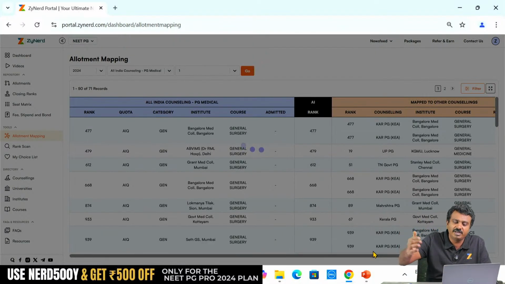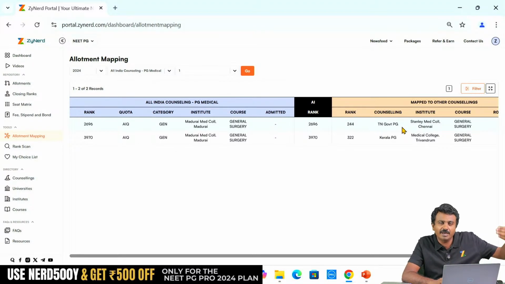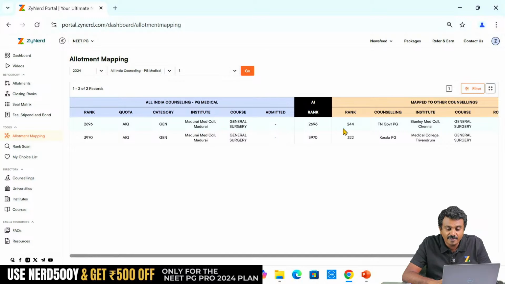If it is available in All India round 2. I am taking all the Madurai Medical College candidates who have been allotted better seats. This Madurai Medical College candidate has been allotted Stanley Medical College, which is a better seat. If I know the closing ranks, All India closing ranks or state closing ranks, then these two candidates have a possibility of moving on to these seats. So 2 Madurai Medical College Gen category seats may be vacant in round 2, I can estimate.